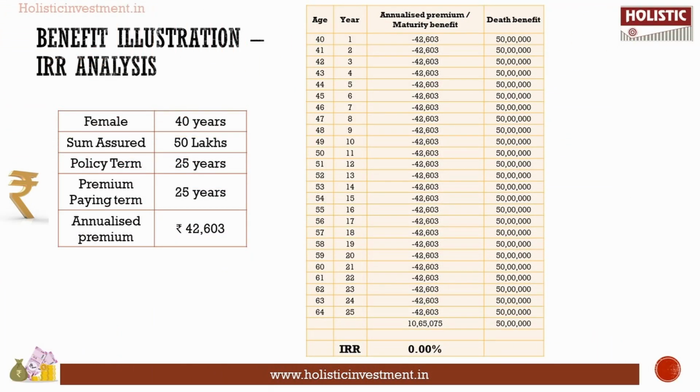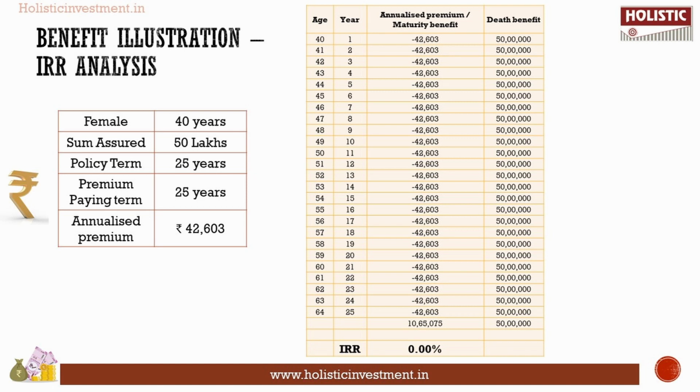Under the SBI Life Saral Swadhan Plus plan, you pay premium for the entire policy term and enjoy life cover. At maturity, the premium paid so far is returned. There is no bonus or any value addition for what you paid. The return of premium is just a summation of total premiums and the time value of money is not considered here. So ultimately, the calculation of internal rate of return will result in 0.